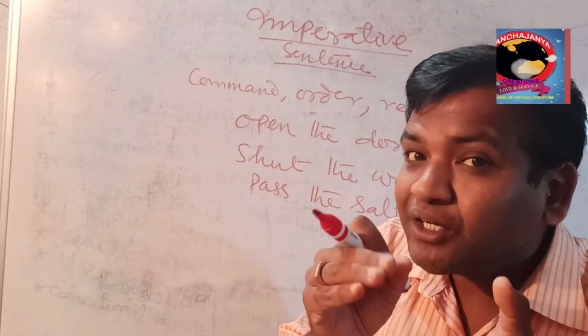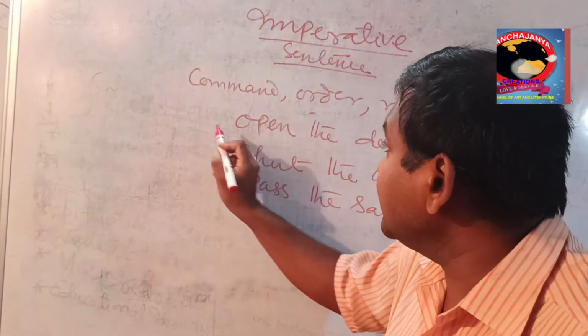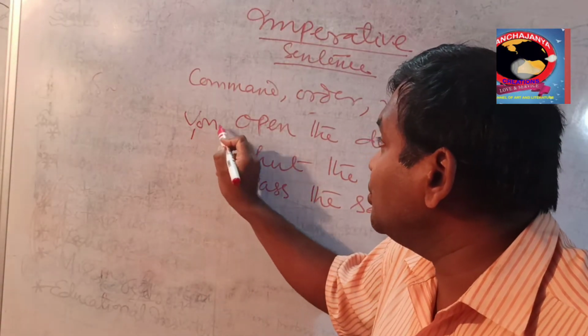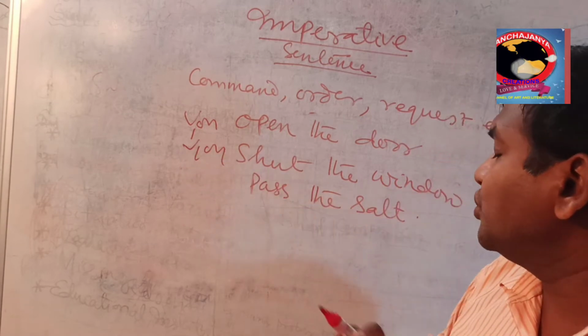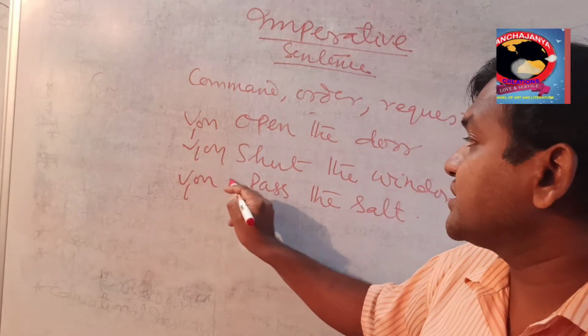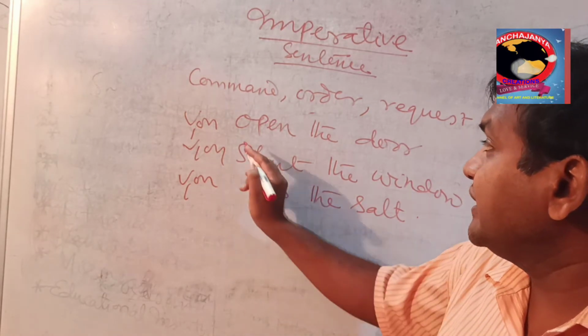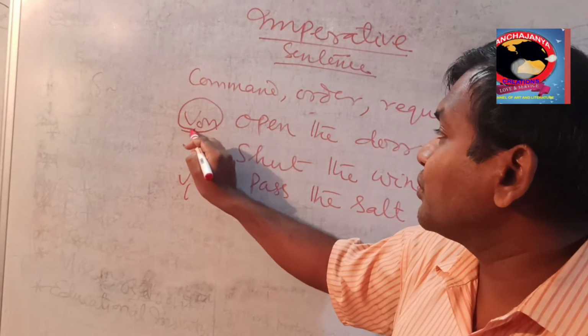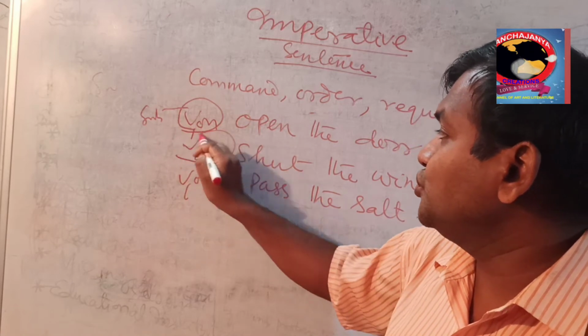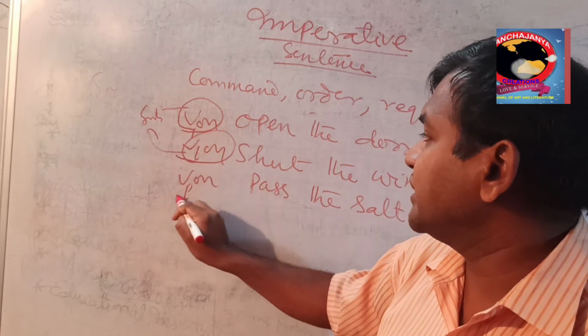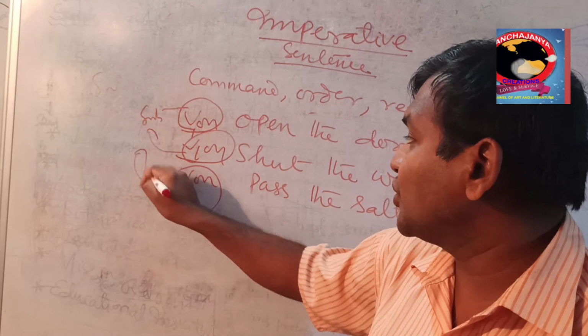It is always you: you open the door, you shut the window, you pass the salt. So here this pronoun is the subject, and it remains hidden.